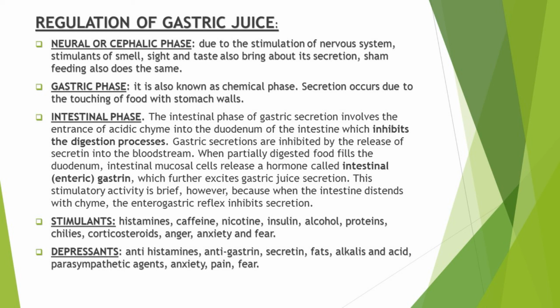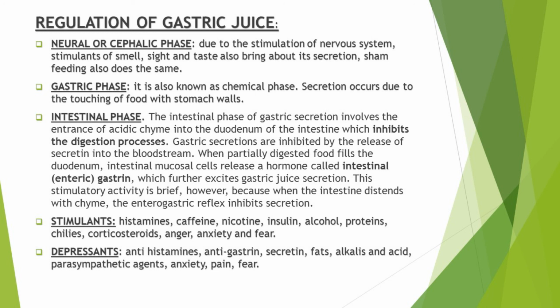Then comes the gastric phase. When the food touches the walls of the stomach, it stimulates them to secrete gastric juice. So in the gastric phase, secretion occurs due to the touching of food with stomach walls, and this gastric phase is also known as the chemical phase. After the gastric phase, there comes the intestinal phase.